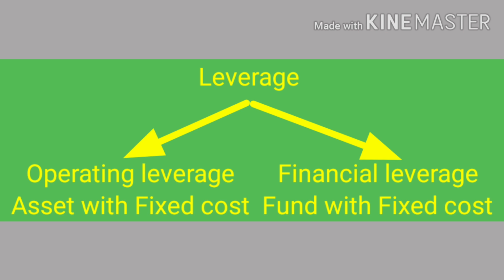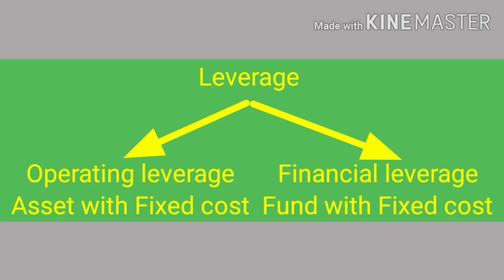With a fixed cost, the percentage change in the profits accompanying a change in volume is greater than the percentage change in volume. That means when the volume of the business increases by 10%, the profit will increase by more than 10%. That increase is measured by the operating leverage.